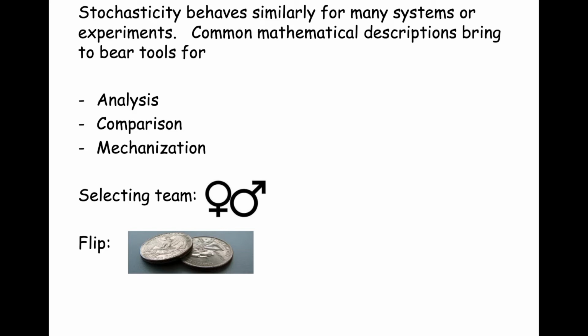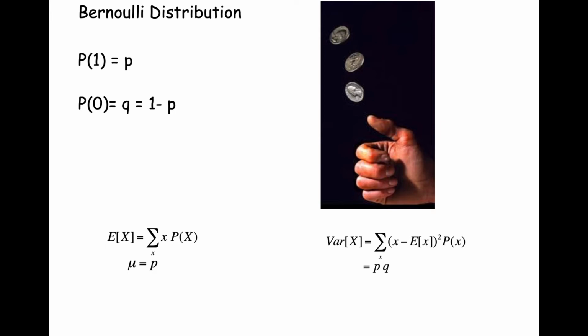And like we saw with a Bernoulli distribution, flipping a coin, heads or tails, is the same form of stochasticity as choosing a team member, male or female. The Bernoulli distribution had two states, the success state, which we're calling a 1, and the failure state, which we called a 0.